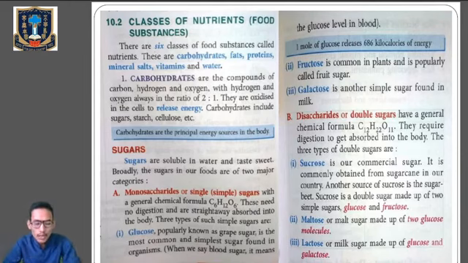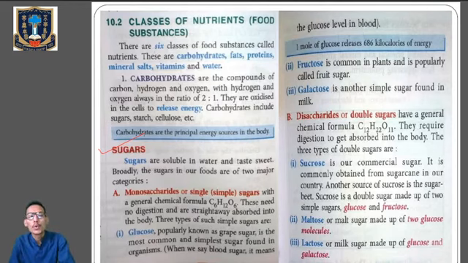Sugars are soluble in water and they taste sweet. Broadly, the sugars in our foods are of 2 major categories. What are those categories? One is monosaccharides and the other one is disaccharides. So monosaccharides and disaccharides are the 2 major categories of sugar.